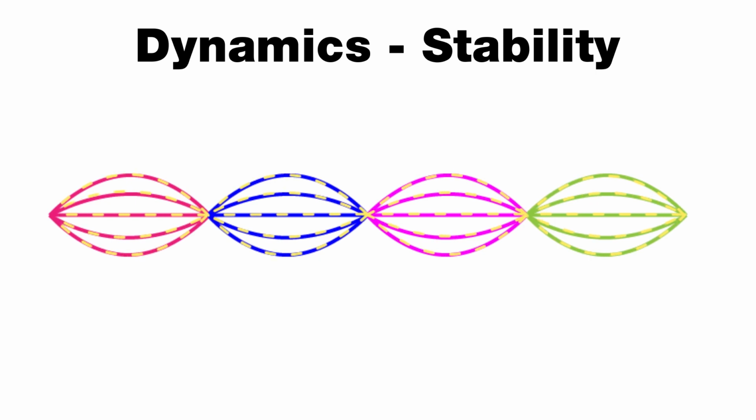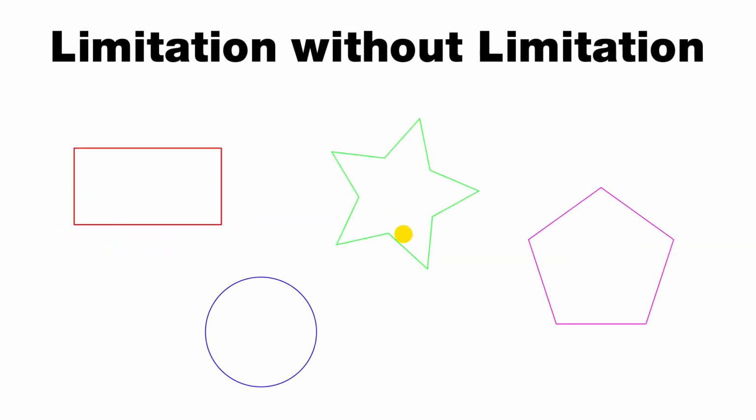Dynamics, stability. Dynamics is one of the fundamental interrelationships, which express at the atomic level, cellular level, individual human level, societal level, and the solar system level. Limitation, without limitation. Limitation is one of the fundamental relationships. A cell has its limit in size. A human body has its limit in size. A country has its limit in its territory. A planet also has its limit in size.